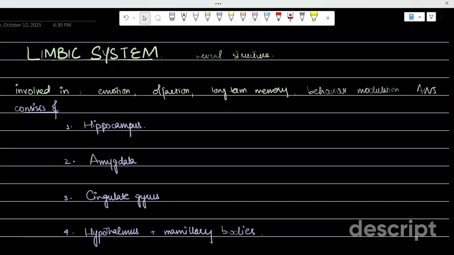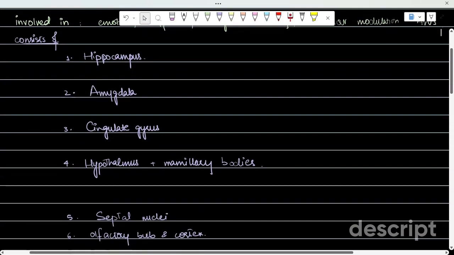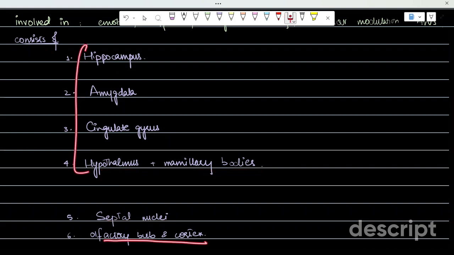Now, we also know that both emotion and olfaction are also related to the temporal lobe. And whenever you associate any kind of fragrance with memory, it is through the limbic system. The limbic system consists of the hippocampus, amygdala, cingulate gyrus, hypothalamus and mammillary body, septal nuclei, and olfactory bulb and cortex. These four are high yield and important for your exam.